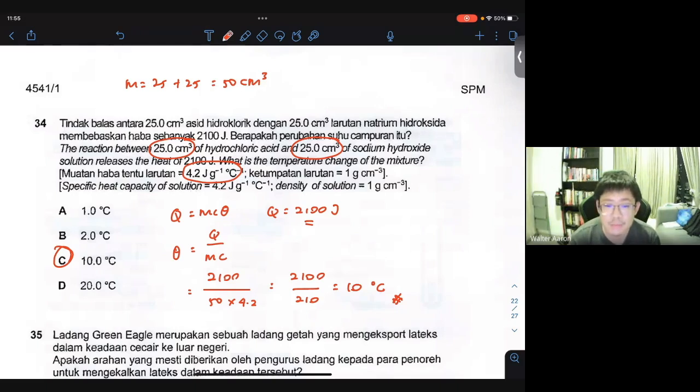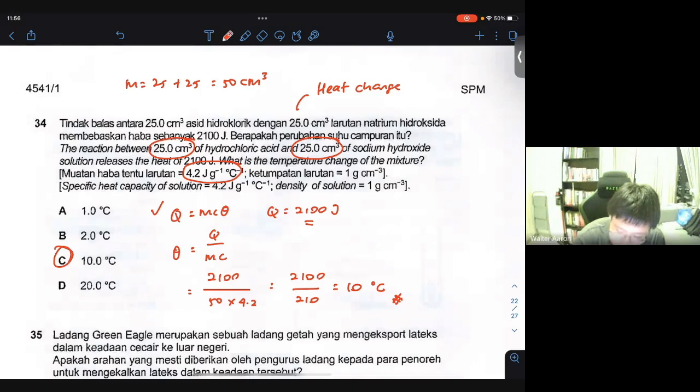It was not in mole per dm cube. There's no concentration given, so most likely it is not needed. So if you want to calculate delta H, you will need that molarity, but they didn't give you, so most likely it's Q lah. All right, I would say. But usually in your exam, they will just say for Q, they will say heat change. Okay. Usually heat release basically means heat of neutralization, but I don't know why you didn't put it in. So just watch out for this term, just in case.